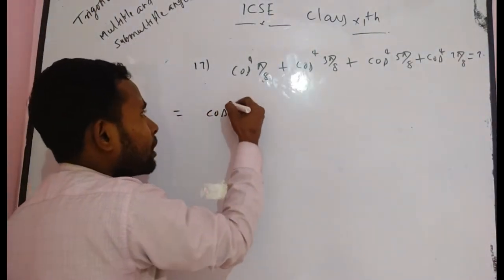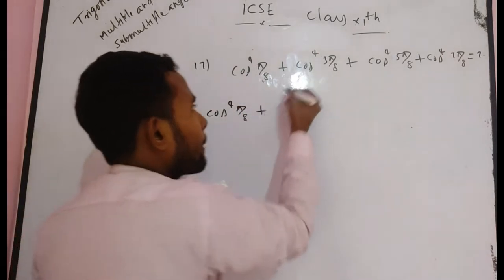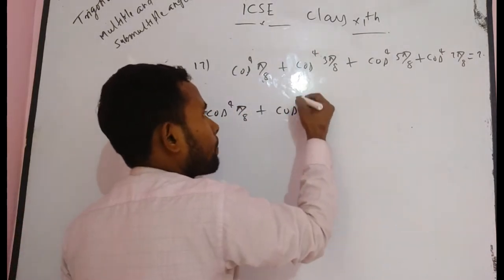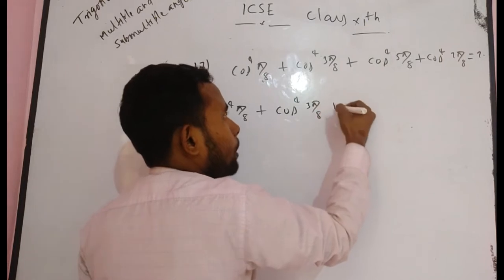Can you write cos⁴(π/8) plus cos⁴(3π/8)?